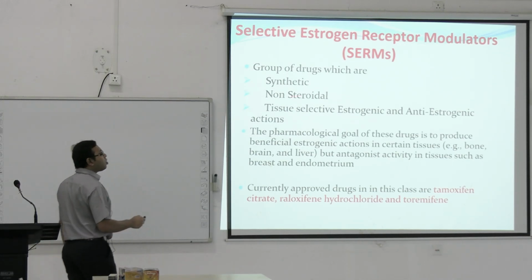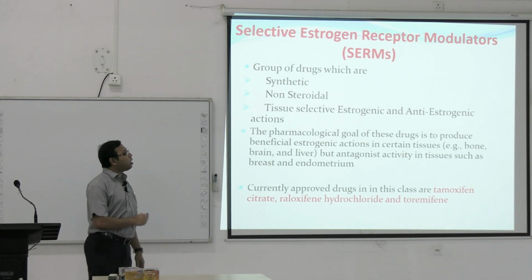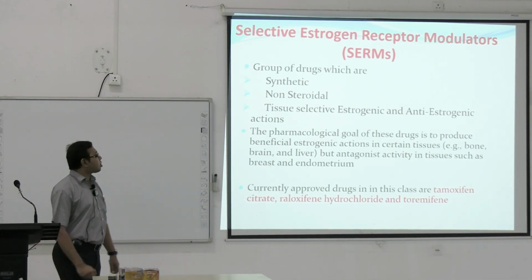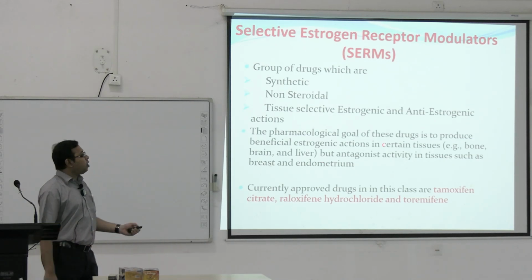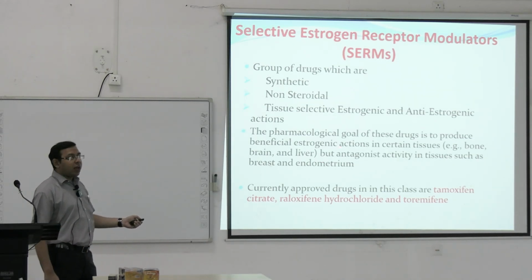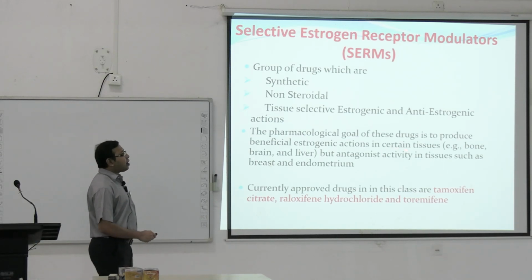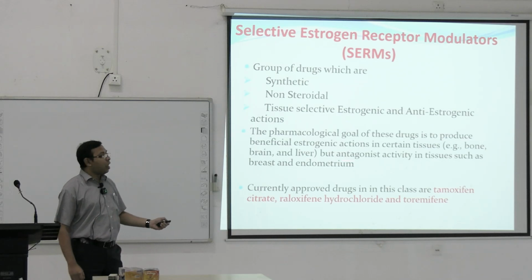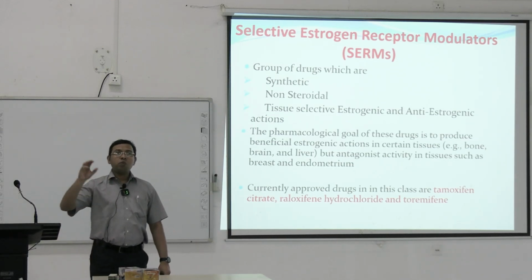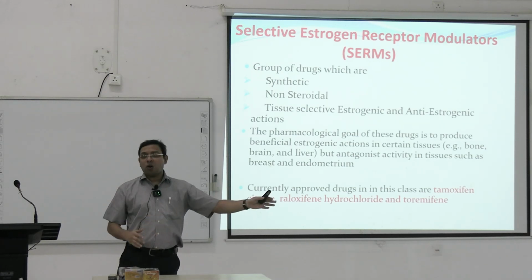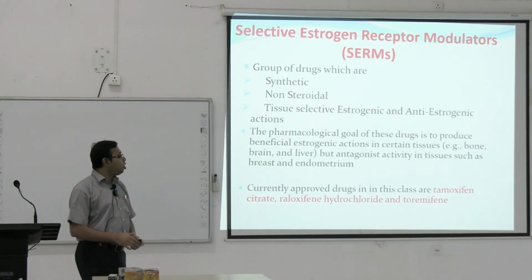So these are the groups of drugs. These are synthetic, non-steroidal and have tissue selective estrogenic and anti-estrogenic action. Some tissues have estrogenic action, some tissues anti-estrogenic actions. The pharmacological goal of these drugs is to produce the beneficial estrogenic actions in certain tissues like bone, brain and liver, but antagonistic activity in tissues such as breast and endometrium. So these drugs are developed so that there will be some targeted action of estrogen on those organs with lesser adverse effects in other organs. Okay, that's why the SERMs are used.